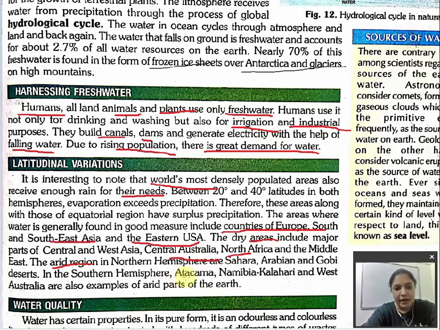In the southern hemisphere, Atacama, Namibia, Kalahari and West Australia are also examples of the arid parts of the earth. So, in this part, latitudinal variation means what? It is showing us where the rainfall is more and where the rainfall is less and where the rainfall is very less, right? So we have found out where the rainfall is very good: countries like Europe, Southeast Asia, the Eastern USA, and where the rainfall is less, not very less but less: Central and West Asia, Central Australia and North Africa and the Middle East.